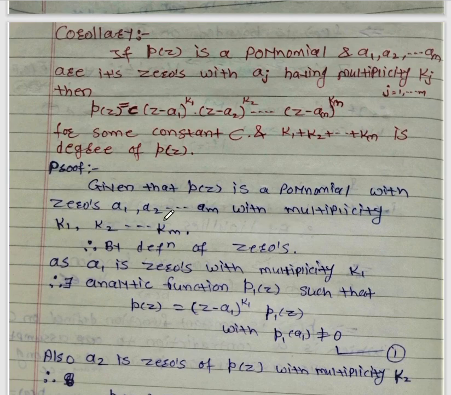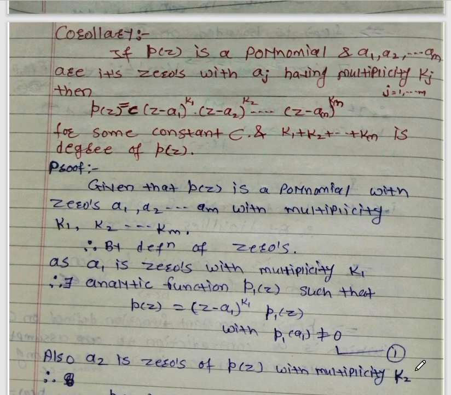Therefore, by the definition of zeros of an analytic function with multiplicity, as a1 is a zero with multiplicity k1, there exists an analytic function p1 of z such that p of z equals (z minus a1) to the power k1 into p1 of z. Here p1 of a1 is not equal to 0, equation number 1.